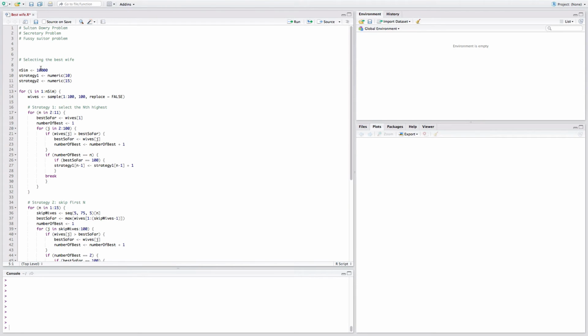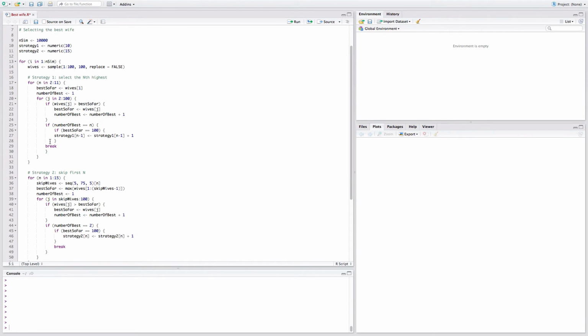The second strategy is to skip the first n girls or wives. So he might skip the first 5 and then select the highest one. So the first one that follows that's higher than the highest in the first 5, first 10, first 15, 20, 25, up to 75. It's quite a simple strategy as well. So you let go of the first n, you see what's the highest in those first 10, and then you select the first one that's higher than the highest in the first few that you skipped.